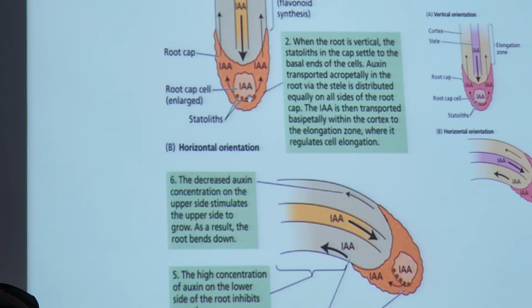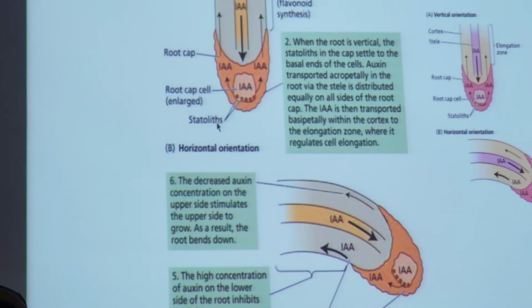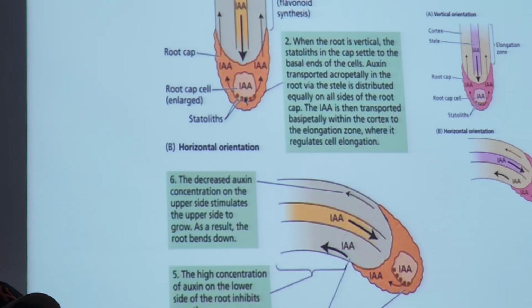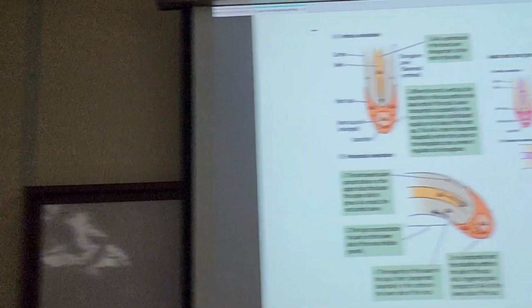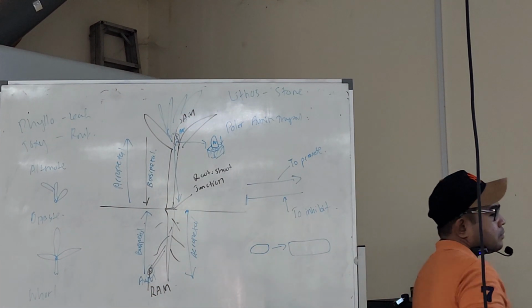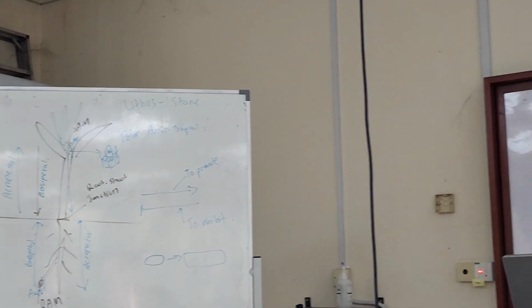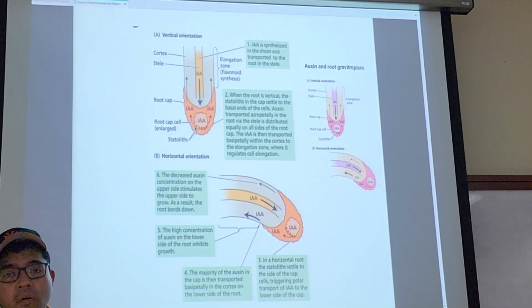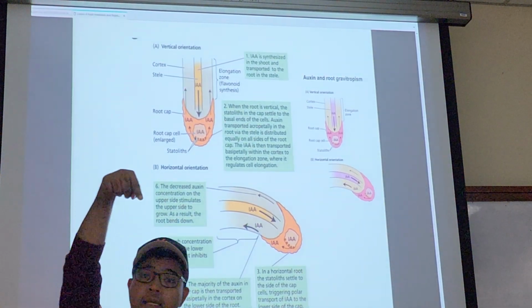In the root cap, the IAA will accumulate in the middle and on the sides, so the concentration is distributed evenly. Plus, you have this structure called statolith. Statolith is from the Greek word lithos, which means stone. So when this happens, the root is not going to bend, it just keeps on going down.